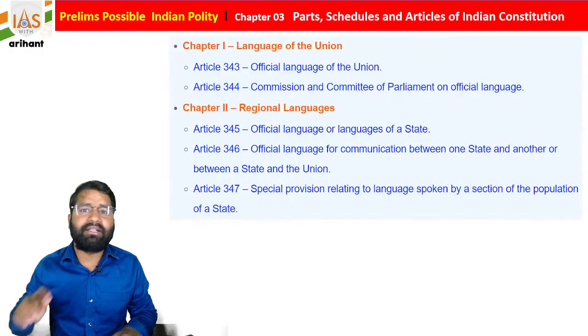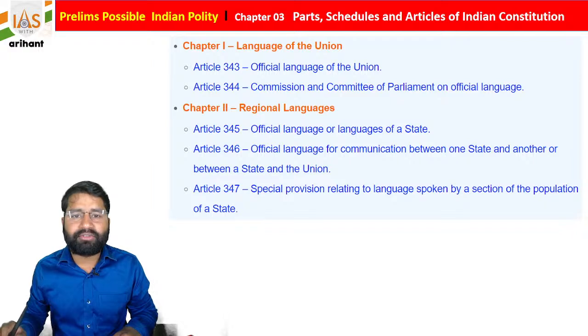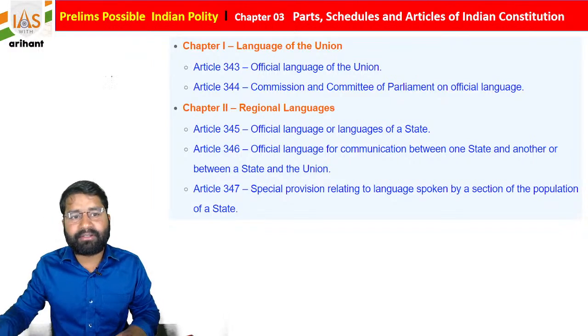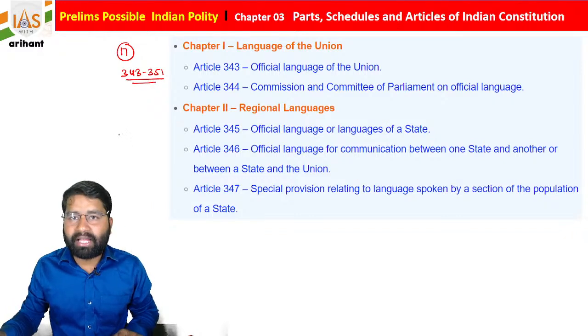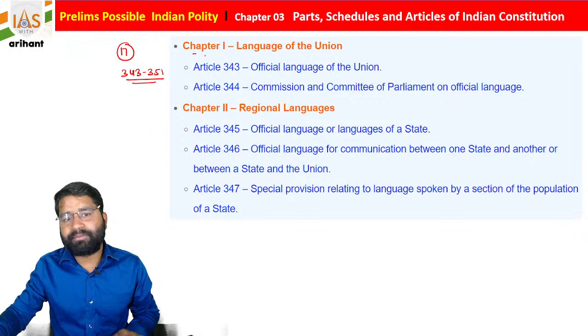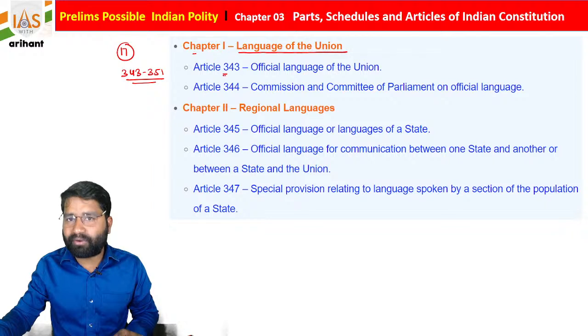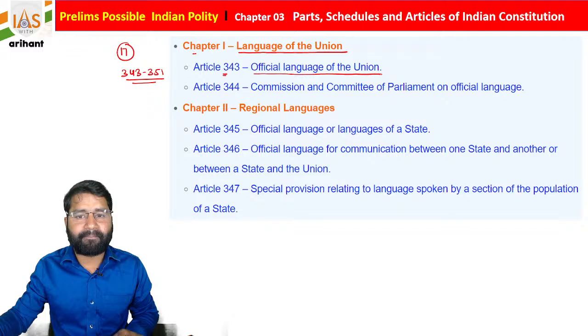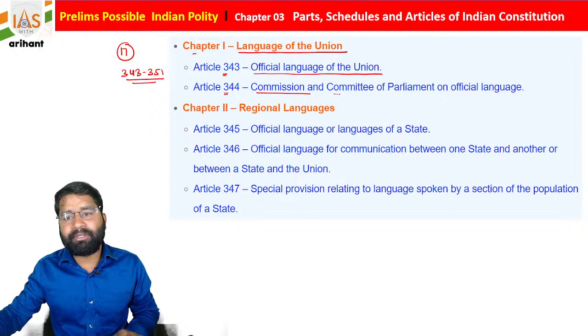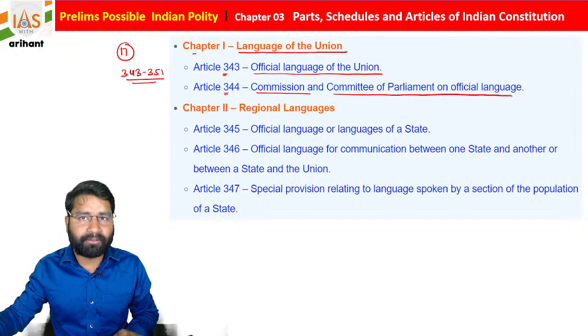Now I have added these articles here, so it is going to help you. As I told you already, it is part of Part 17, and Articles 343 to 351 are about language. There are 4 chapters especially. Chapter 1 is about the language of the Union. Article 343 of the Indian Constitution mentions the official language of the Union. Article 344 mentions the committee of Parliament on official language.